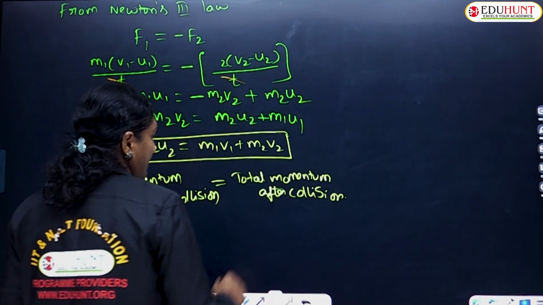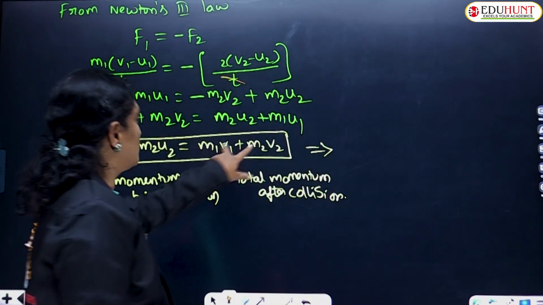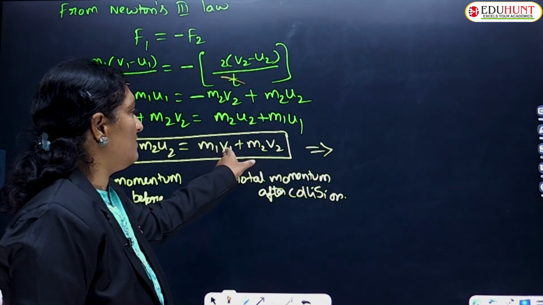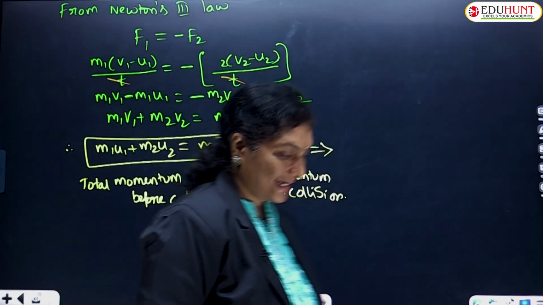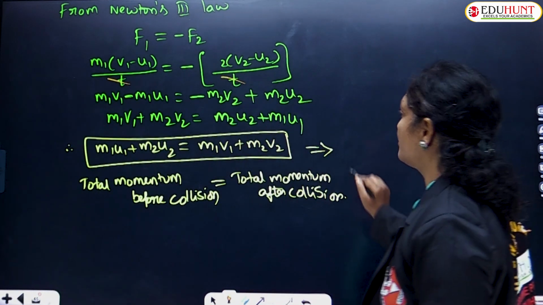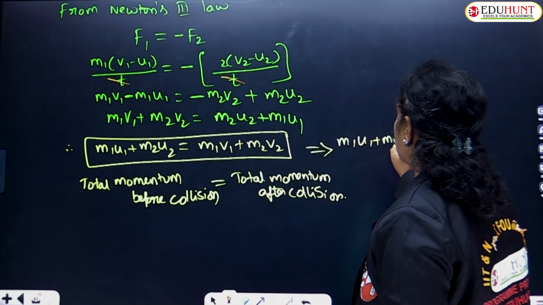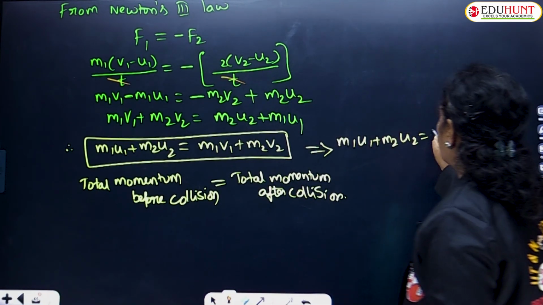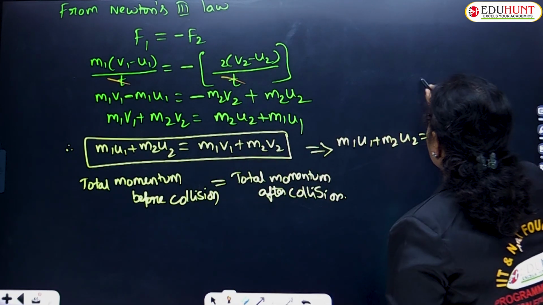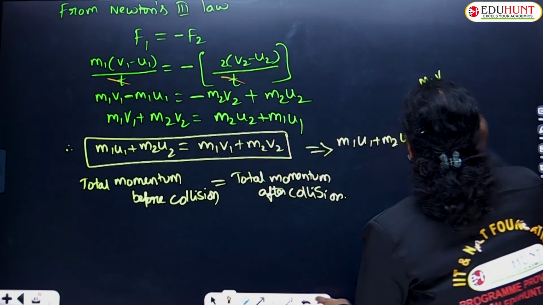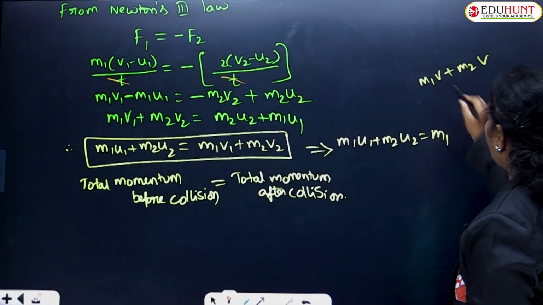If they stick together with common velocity v, the final velocity of the first ball equals the final velocity of the second ball, equal to v. Then m1 u1 plus m2 u2 is equal to m1 v plus m2 v. What is common? v is common.